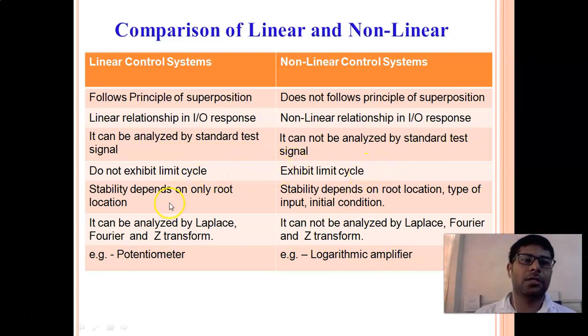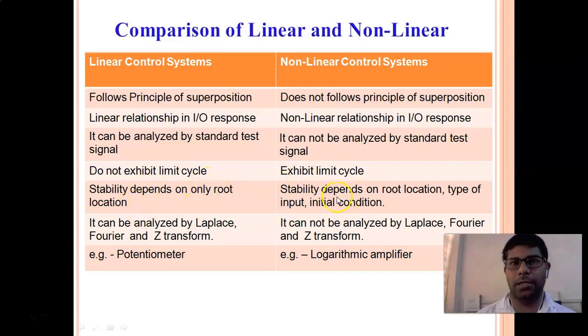Next one, stability depends on root location. Again this is in the second chapter, where we will see what root location means and how to calculate poles and zeros. So just keep in mind the root location. In the linear system the stability depends only on root locations; this word 'only' is important.